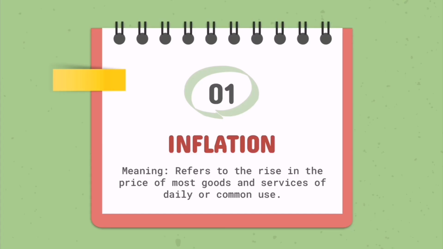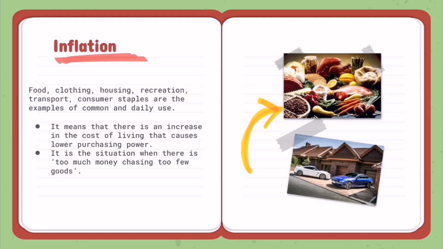Inflation refers to the rise in the price of most goods and services of daily or common use. Food, clothing, housing, recreation, transport, and consumer staples are examples of daily or common use. It means that there is an increase in the cost of living that causes lower purchasing power. It is a situation when there is too much money chasing too few goods.